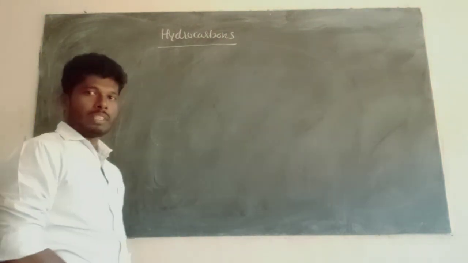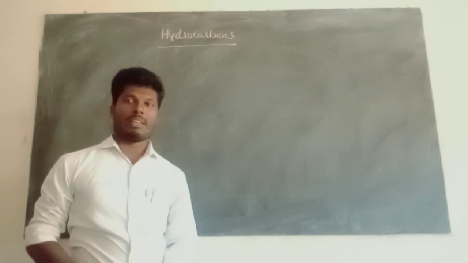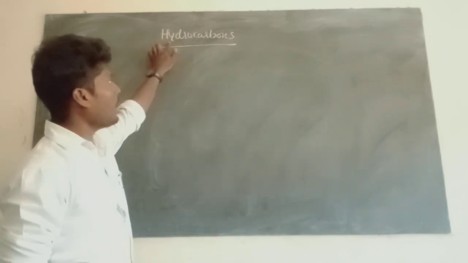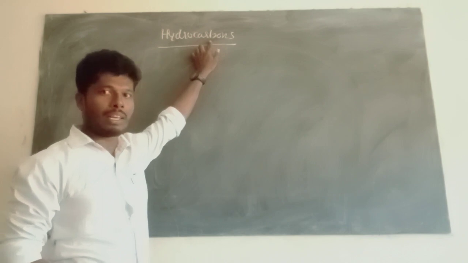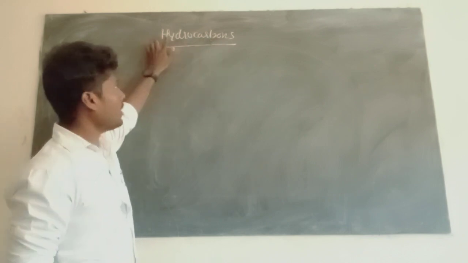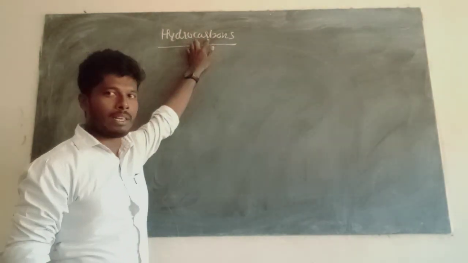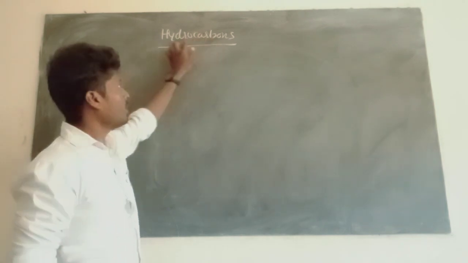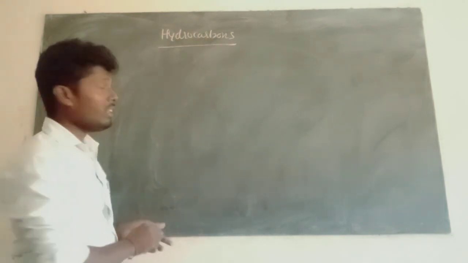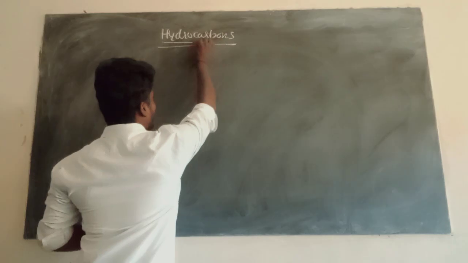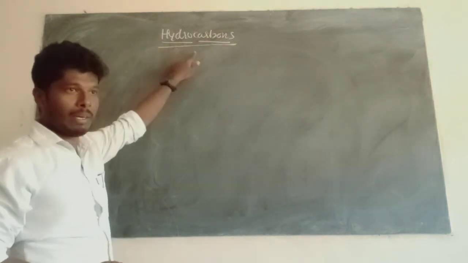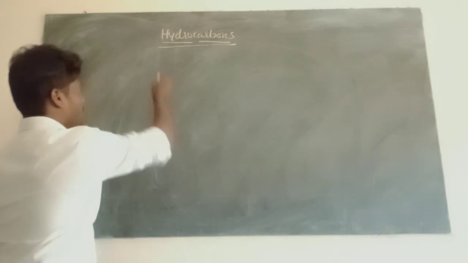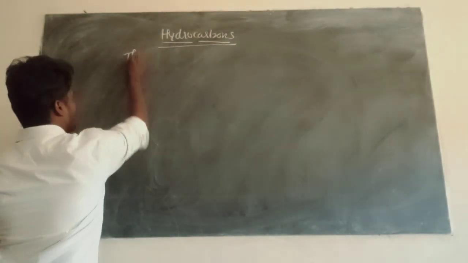Now observe here, the chapter name itself gives the definition: hydrocarbons. Hydrocarbons are the class of organic compounds having only hydrogen and carbon. The name of the chapter itself says hydrogen and carbon. Compounds having hydrogen and carbon are called what? Hydrocarbons.